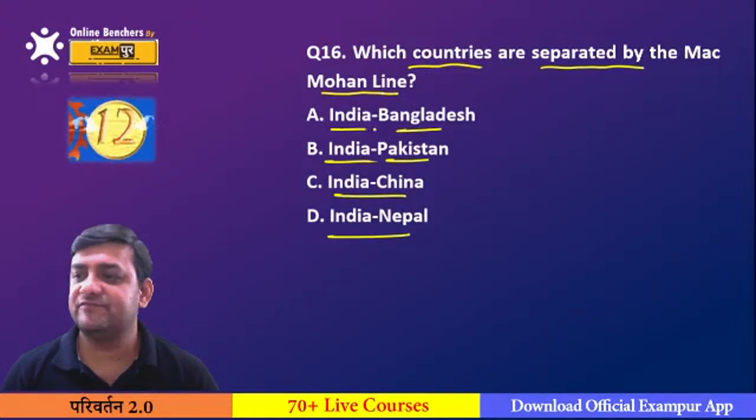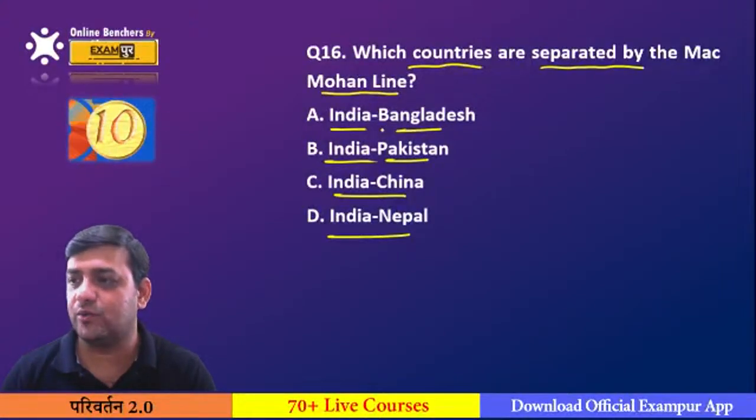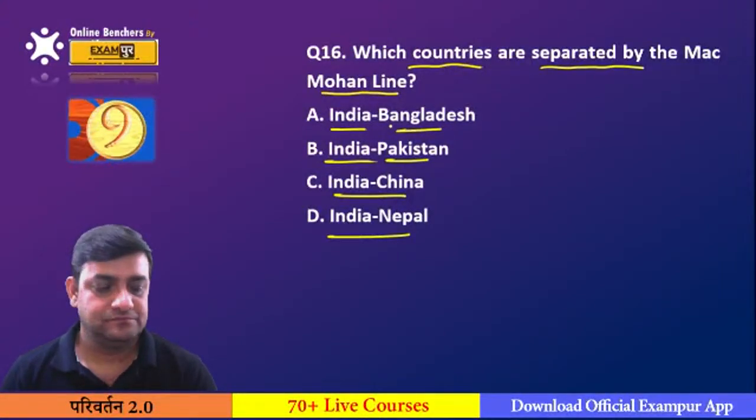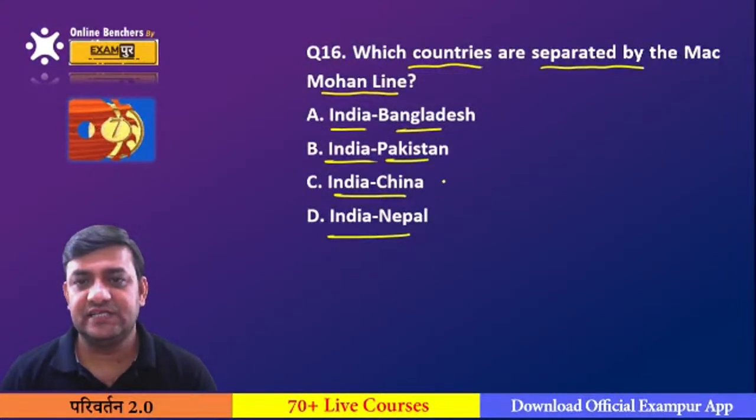Macmahon Line separates which of the following countries? It's the boundary line between which of the following countries? This is the question for you. You will say it's the India-China.